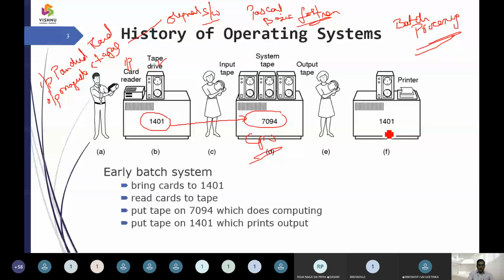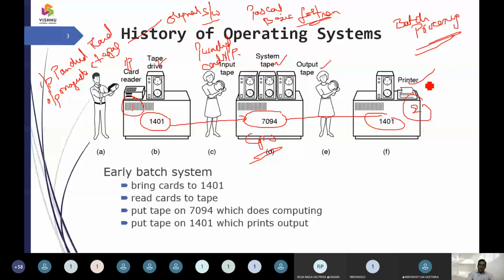At this stage we have a card reader, and at this stage we have a printer. The punched cards are at the input device, and they are processed with the system tapes. Then there is some output tape, and a print command is given to the next level. That is how batch processing happens.